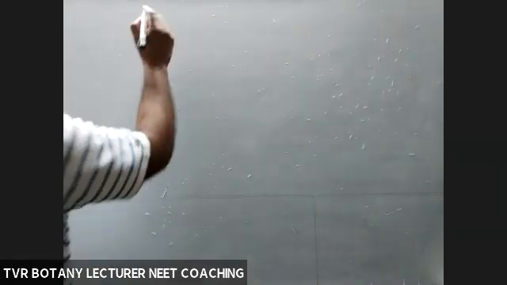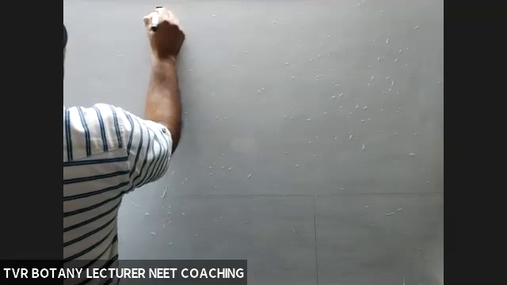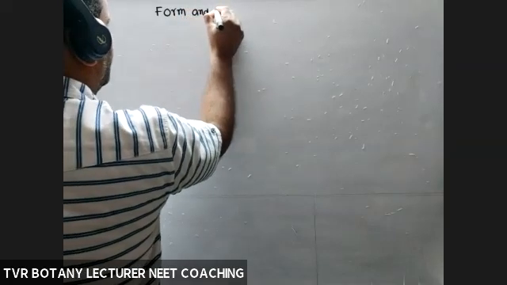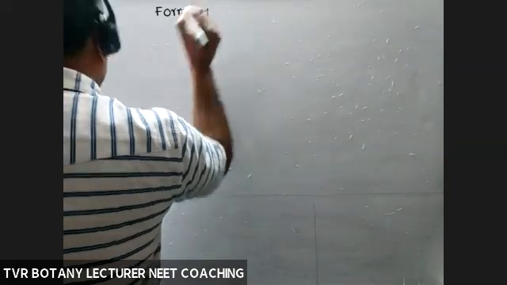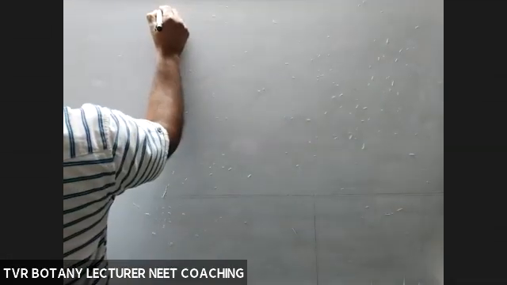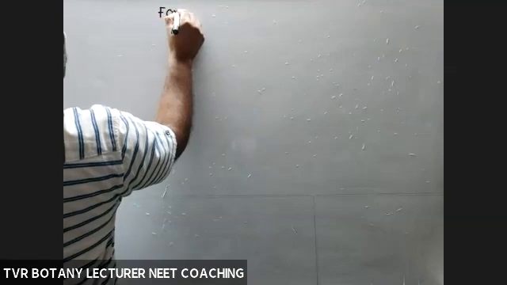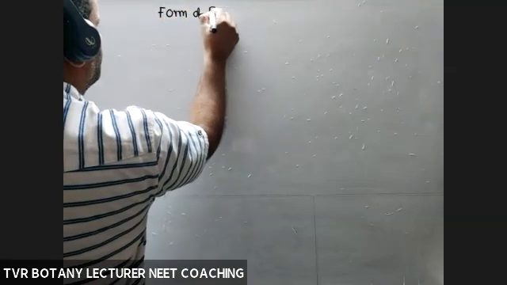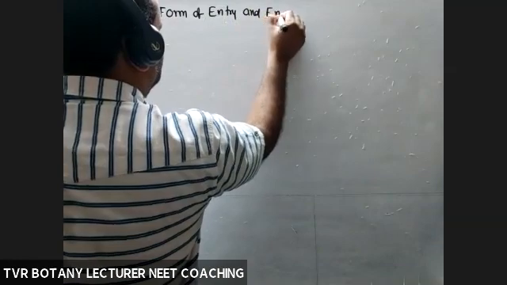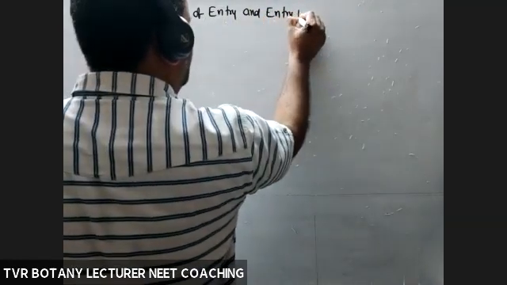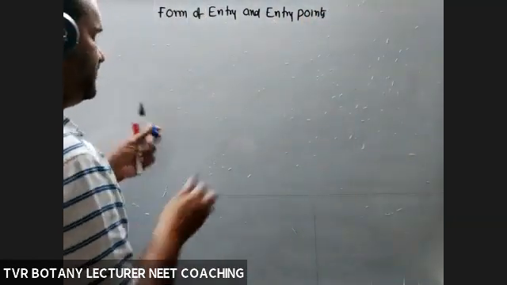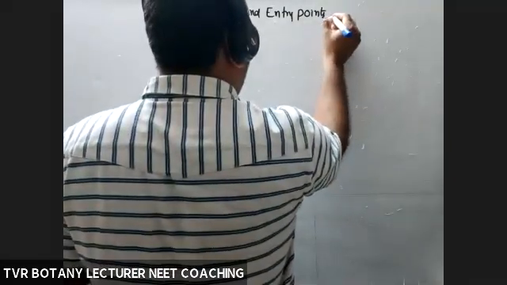Entry points, and the form of entry. Along with the entry points, additionally exit points also, for anabolism.